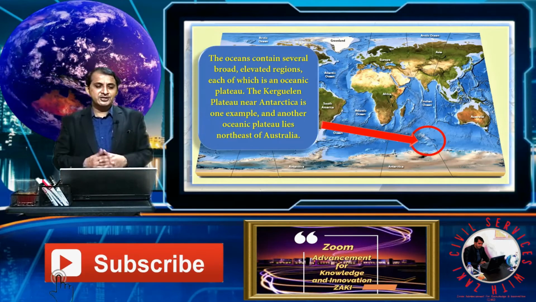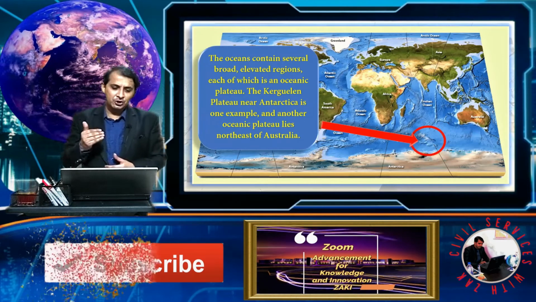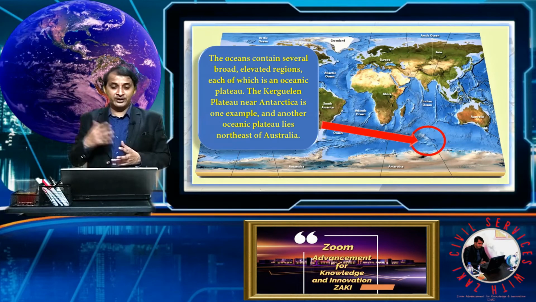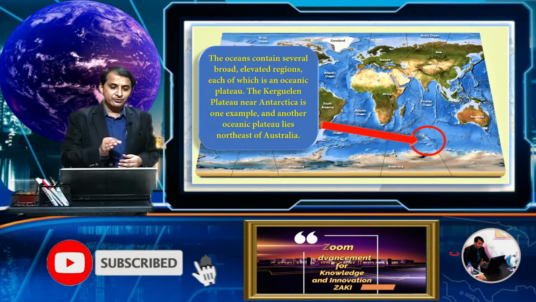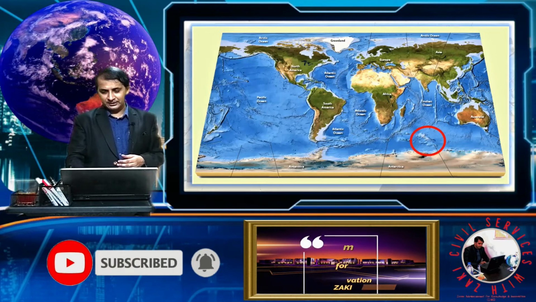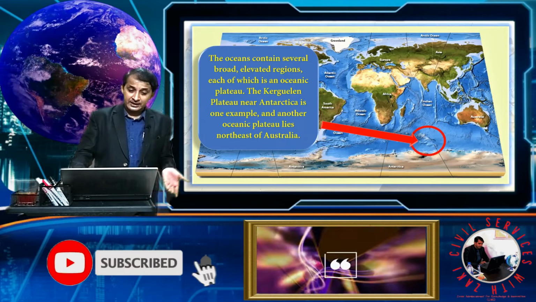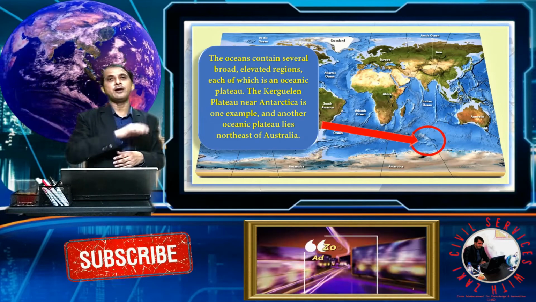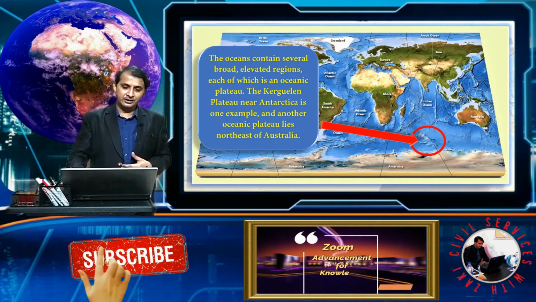Another feature of our planet earth, our home, is called the oceanic plateau. The ocean contains several broad elevated regions, one of which is an oceanic plateau. For example, the Kerguelen Plateau near Antarctica, as you see here, is one example. Another example is the plateau northeast of Australia, where you also find an oceanic plateau. So this is an oceanic plateau.